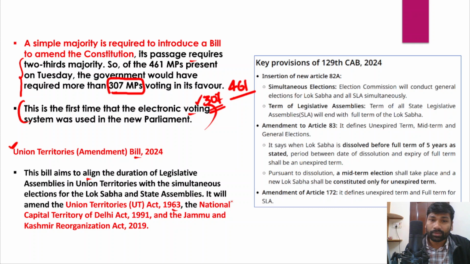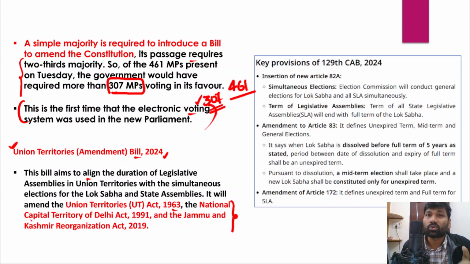So these acts will be amended by the Union Territories Amendment Bill of 2024. The ultimate aim and objective of this amendment bill is to synchronize the elections conducted in the Union Territories with the elections of Lok Sabha. So that is largely aligned with the idea of simultaneous elections.